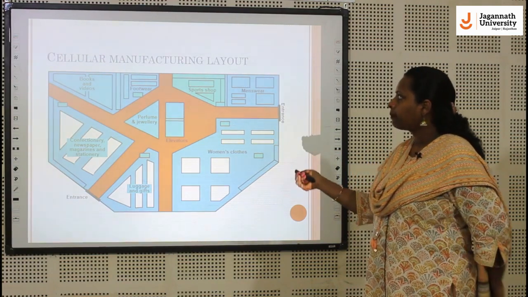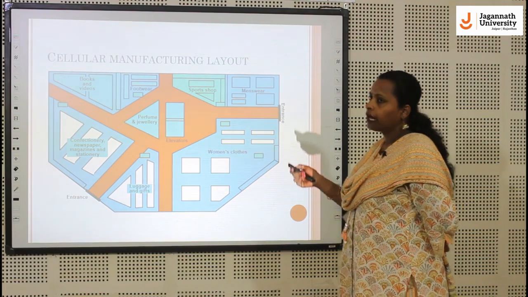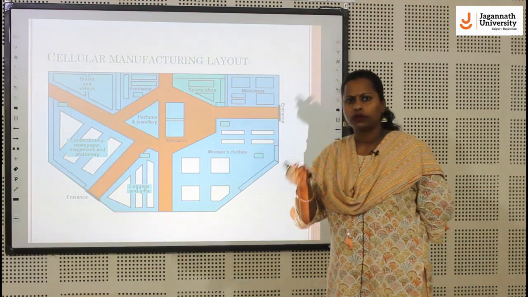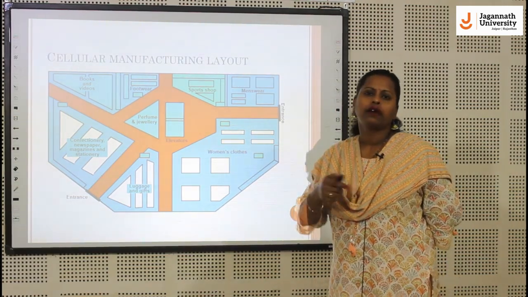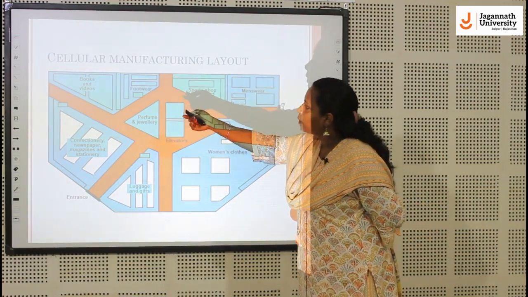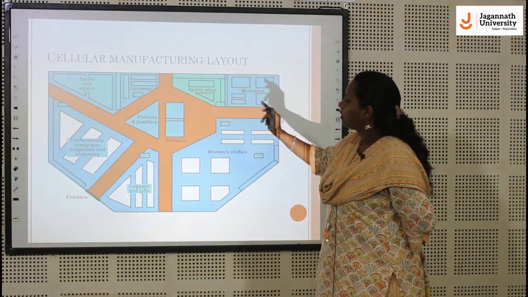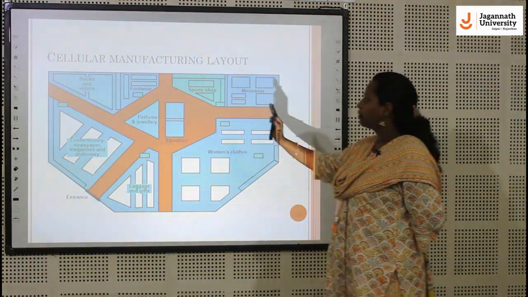So this is one example of a cellular manufacturing layout of a mall. As we all know, we go to the malls for shopping and for recreational activities. Books and video is one cell which shows the books and videos. There is another section which shows the footwear.